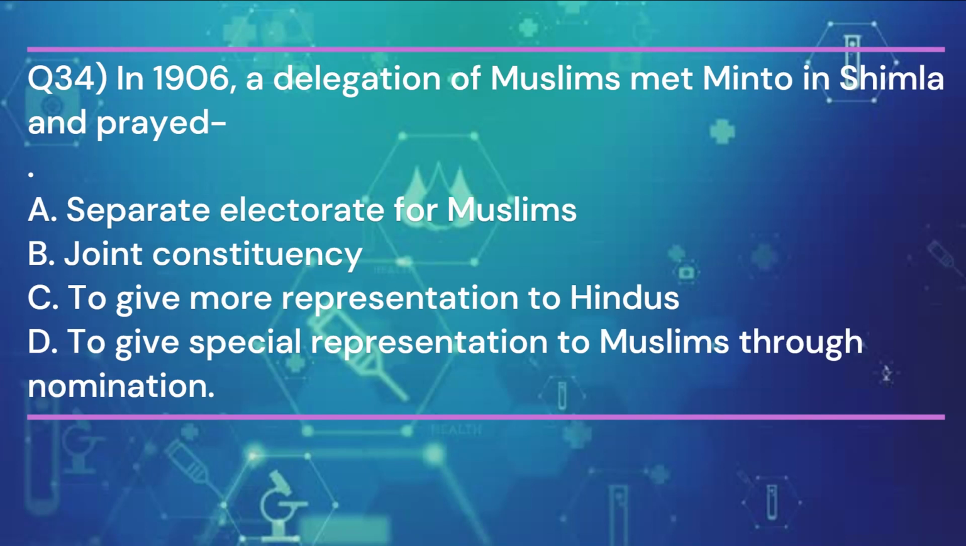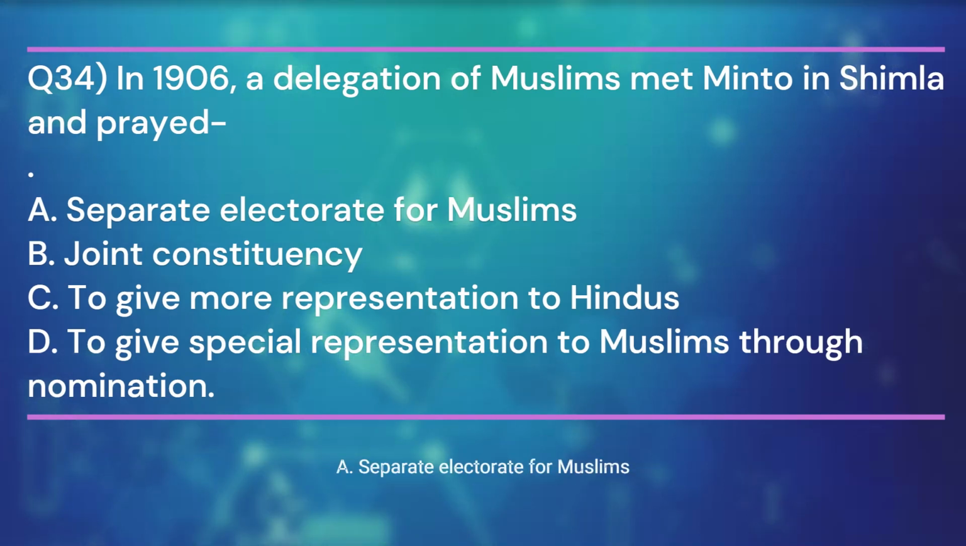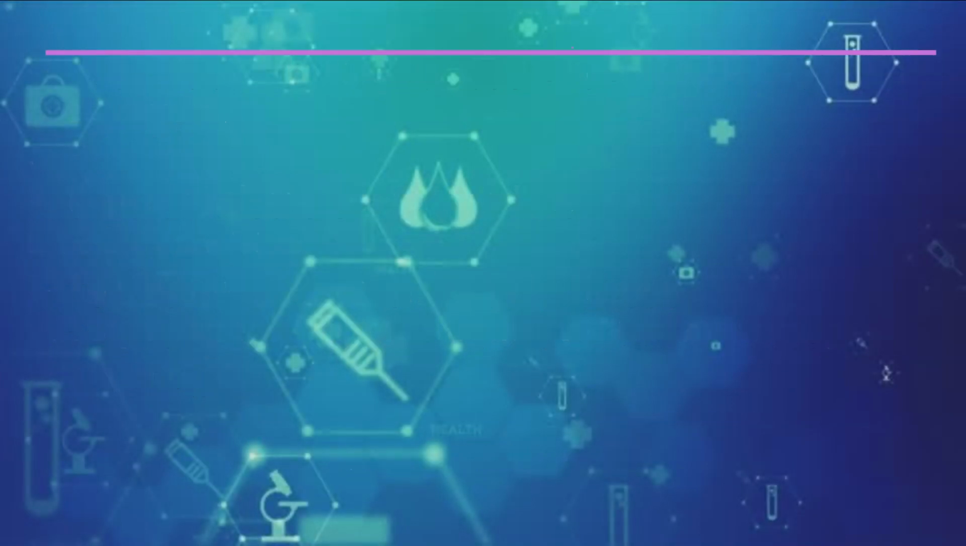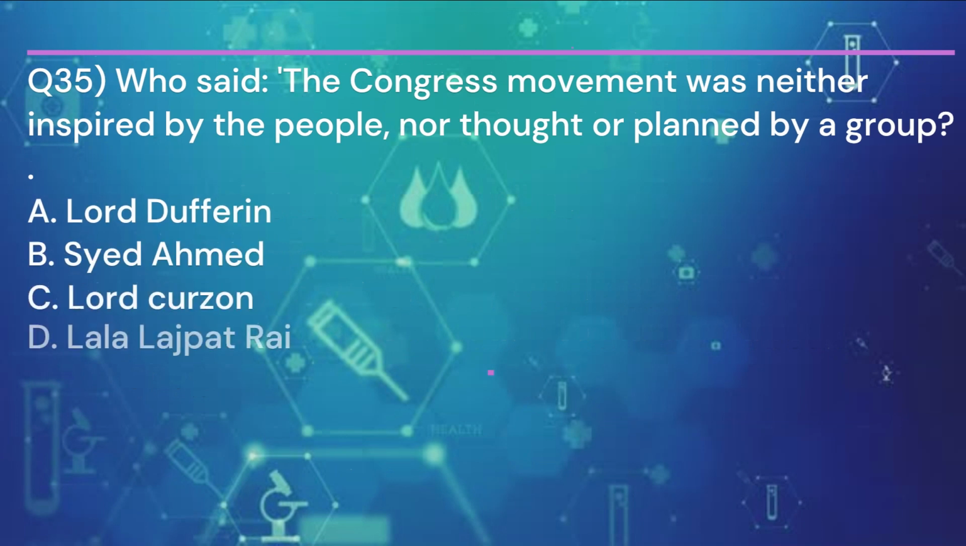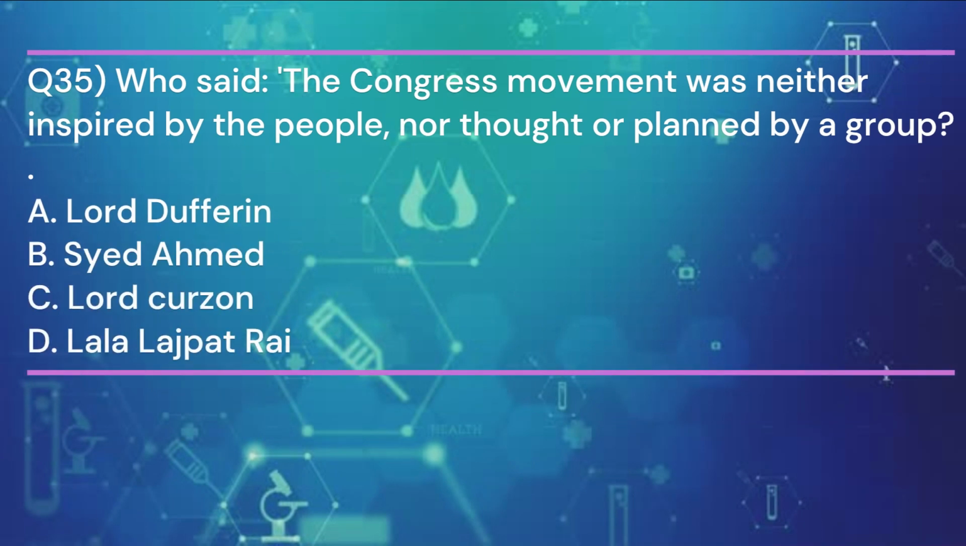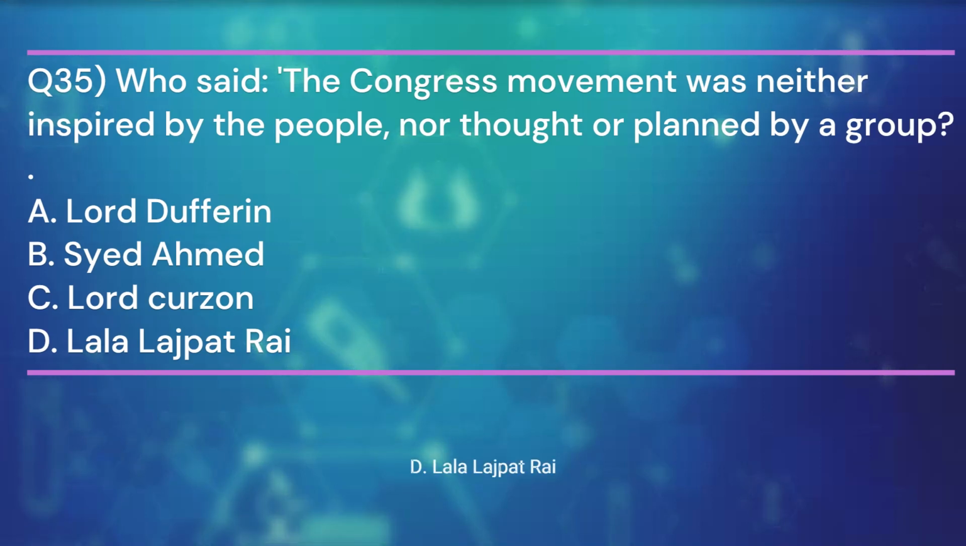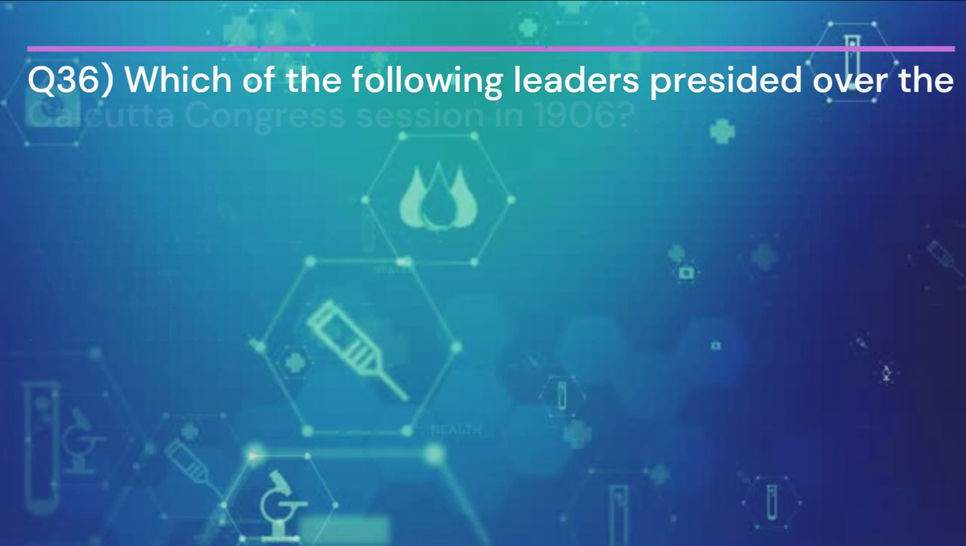And the answer is A. Separate electorate for Muslims. Question 35. Who said the Congress movement was neither inspired by the people nor thought or planned by a group? And the answer is D. Lala Lajpat Rai. Question 36.